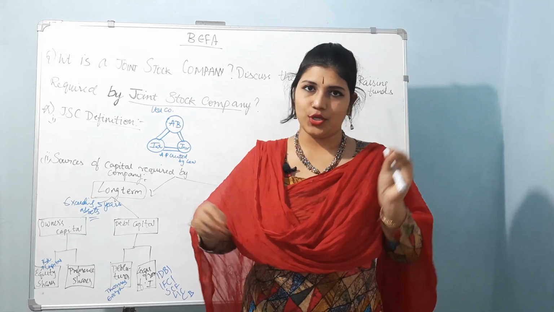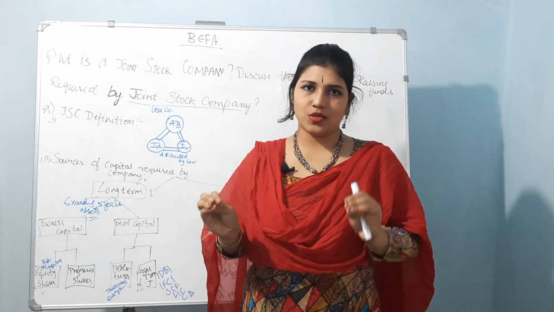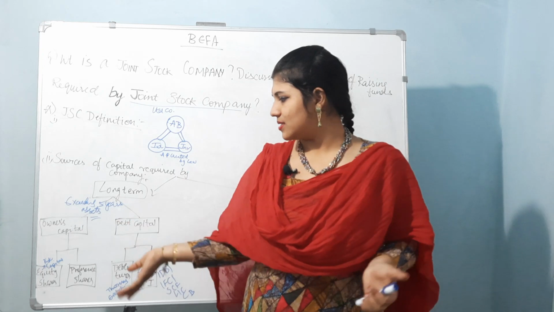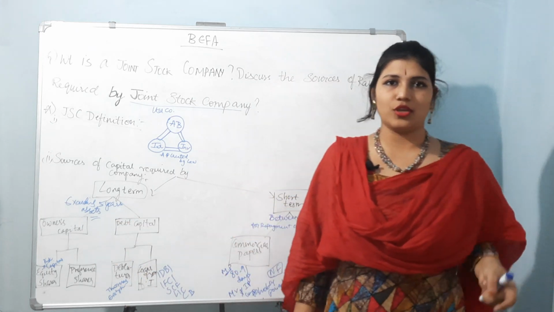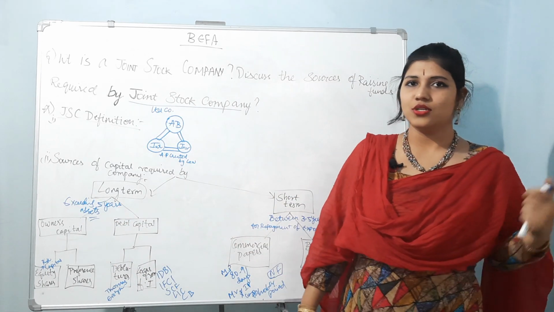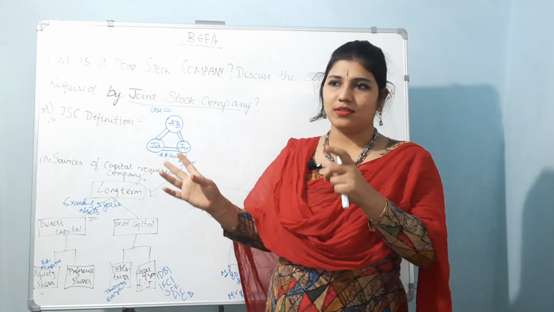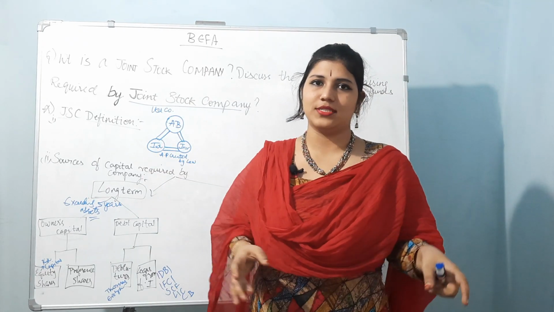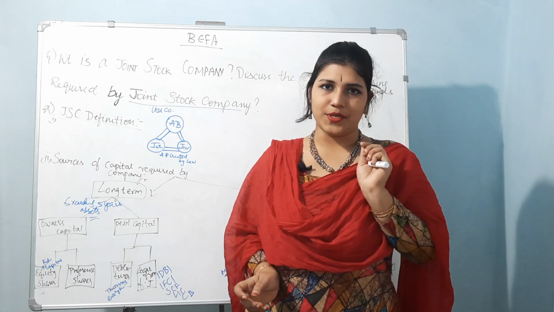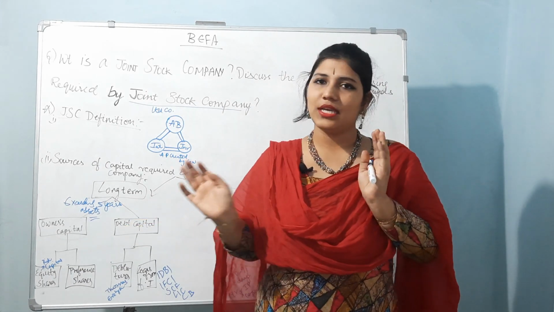So anyhow, they are going to suffer. If everything is good, then it's nice, but if something is going wrong, then they are the sufferers. So that capital which is borne by the owners into the business is called risk capital, and that is about the equity shares.